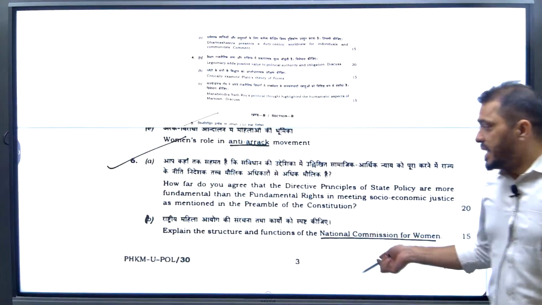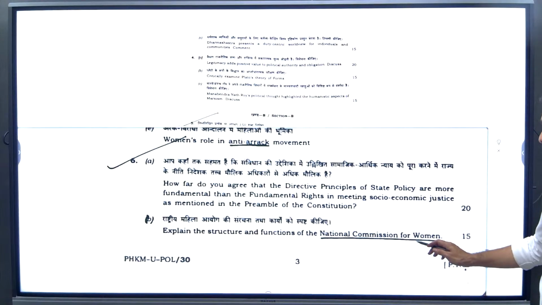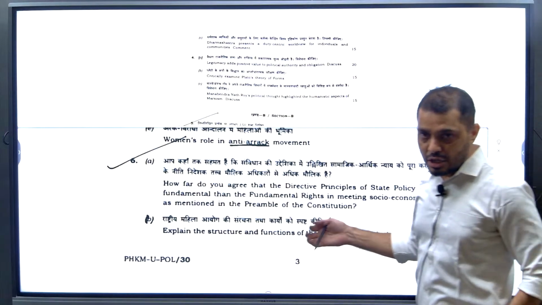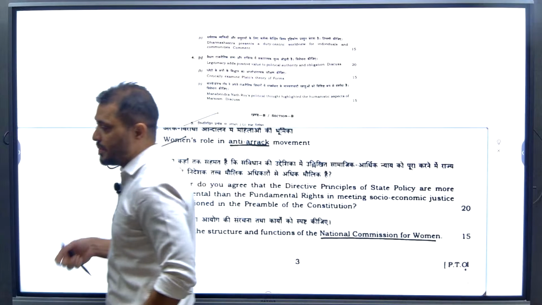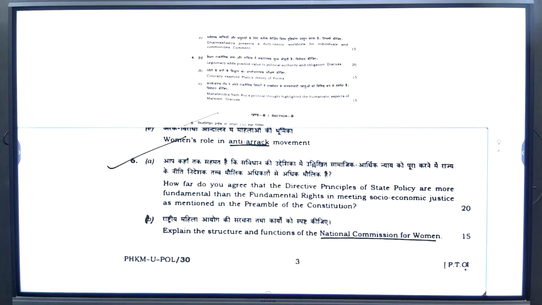Next, explain the structure and function of the National Commission for Women. Here, you have to define what the National Commission for Women is and what the National Commission for Women is doing. That you have to write here.